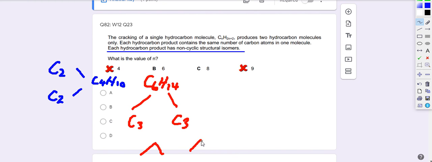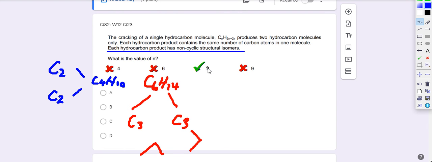Because no matter how you place the carbon atoms, 3 carbons joined together, you cannot have a branch. Therefore, B is also not the answer, because it will not have structural isomers. Now, the only possible answer is C, but let's check it anyway.